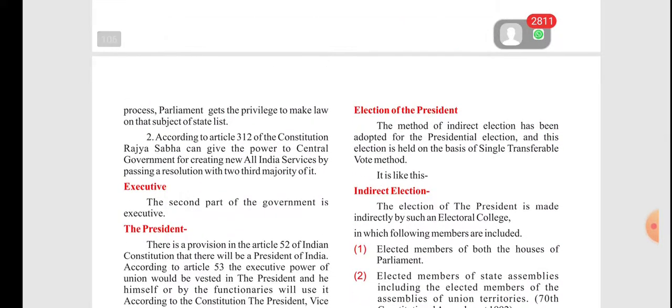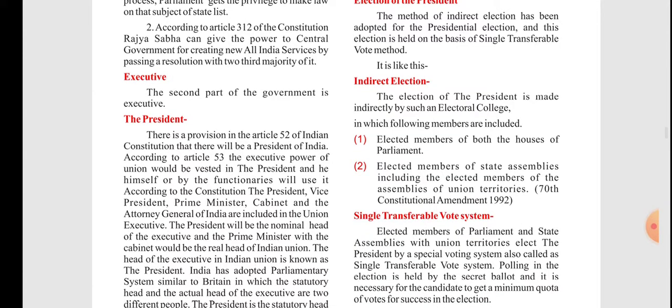Okay. Now, election of the President. The method of indirect election has been adopted for the presidential election, and this election is held on the basis of the single transferable vote. Indirect means the houses will decide who is the President. In a house only the election is done, and one person one vote voting is done. Now, indirect election. The election of the President is made indirectly by the electoral college: elected members of both the houses of Parliament and elected members of the state assemblies, including the elected members of the assemblies of union territories.